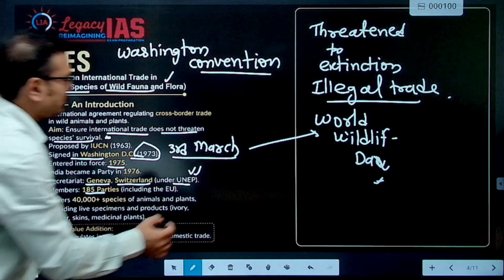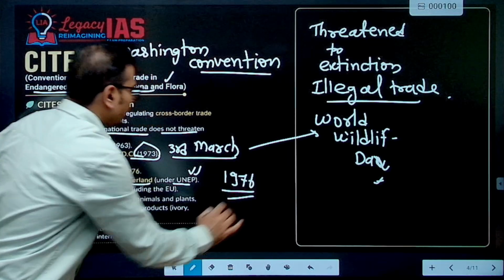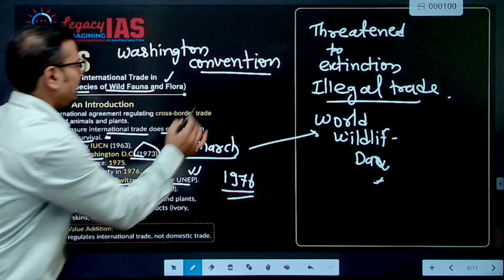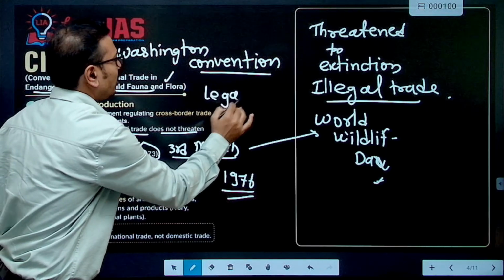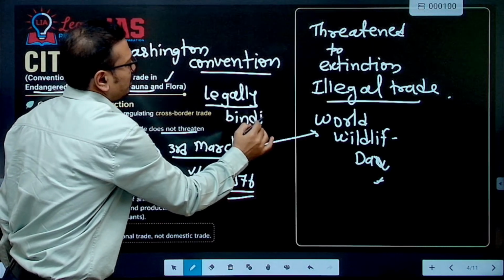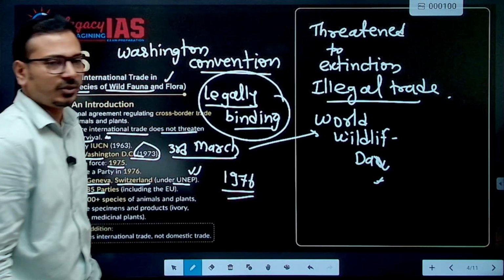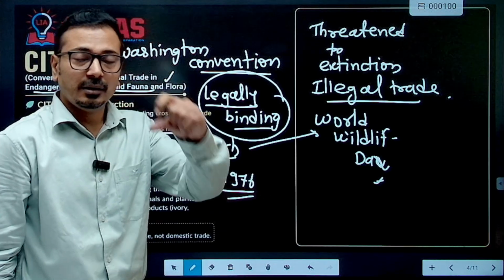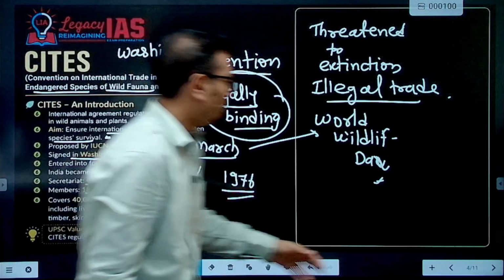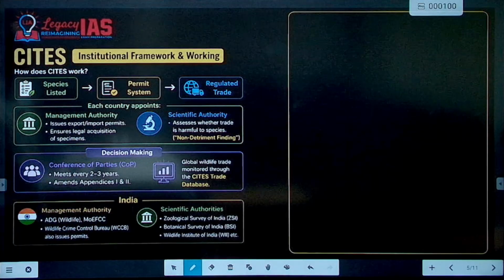India signed this convention in 1976 itself, immediately. Remember, India is also a party to this, and it is legally binding, although it is not taking over the national laws. Simply, it requires countries to enact their own laws. Now look at this institutional framework.